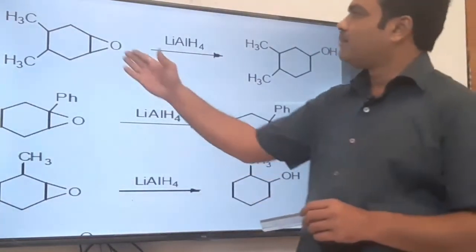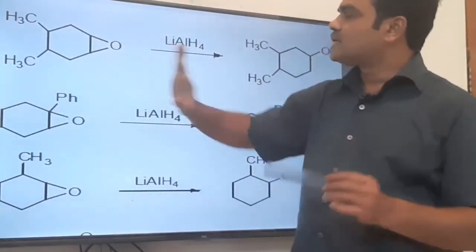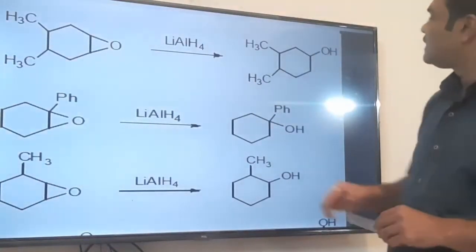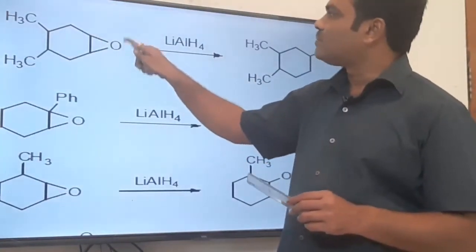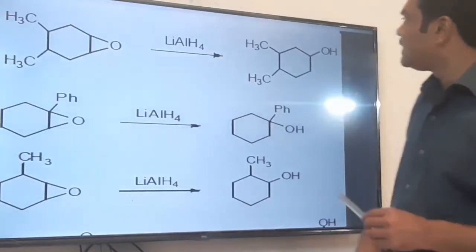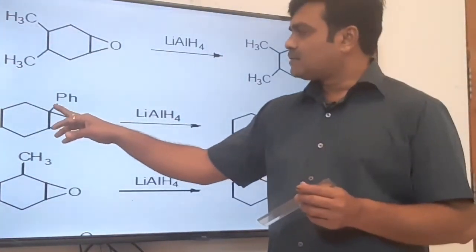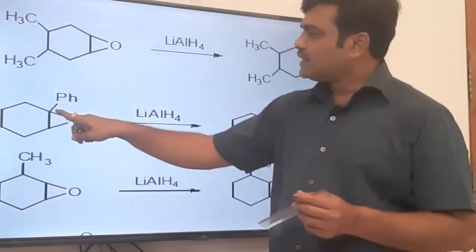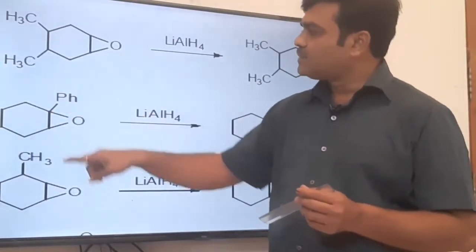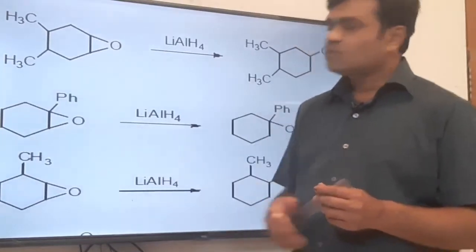It is again an epoxide ring. Now it is symmetrically substituted. This epoxide ring may open from this side or this side, one and the same thing. So we get the alcohol. Now here it is not symmetrically substituted. This is more substituted, here a phenyl group is there, and on this carbon there is no substituent.